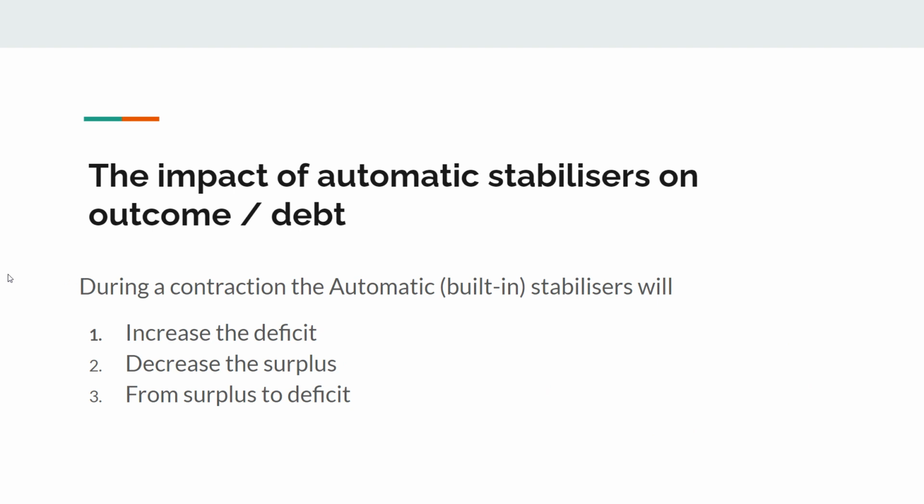Well, it can do three things, which I just showed on that little graph. If we start in a deficit, it will increase the size of the deficit. So it's important to think about the starting point or the previous financial year's budget outcome. So if the deficit gets larger, it's an increase in the deficit.